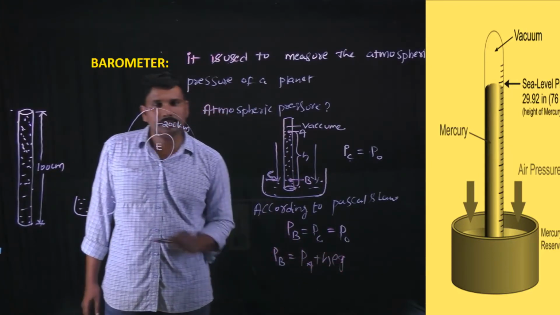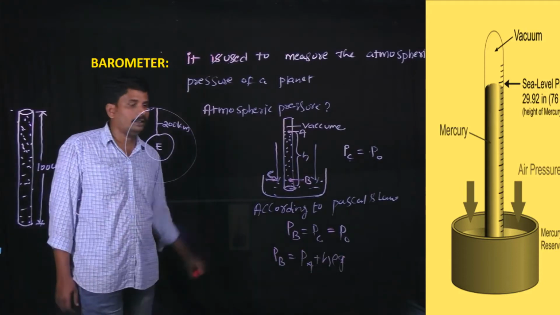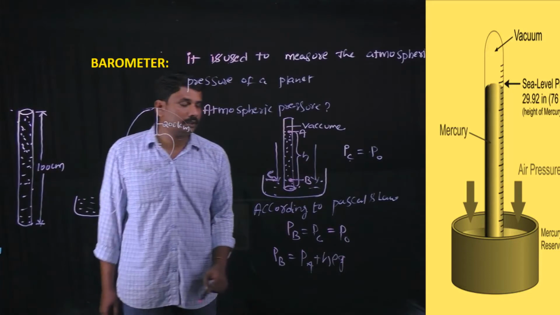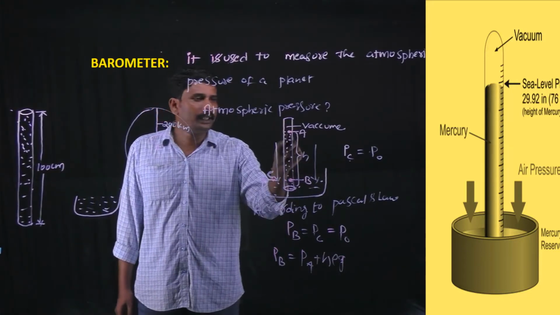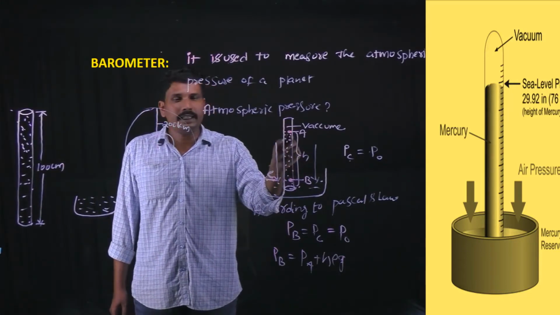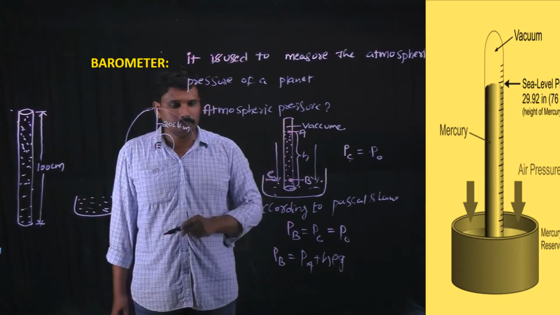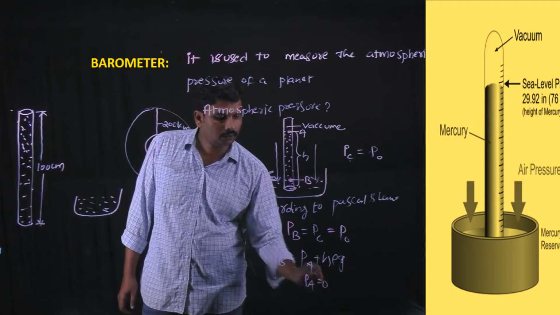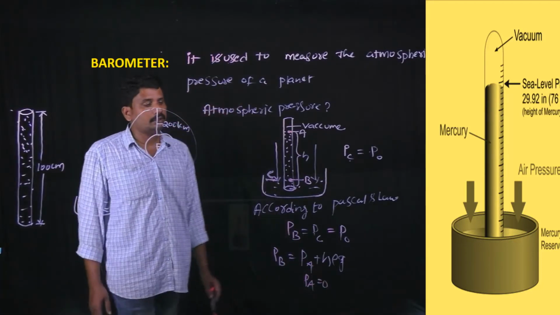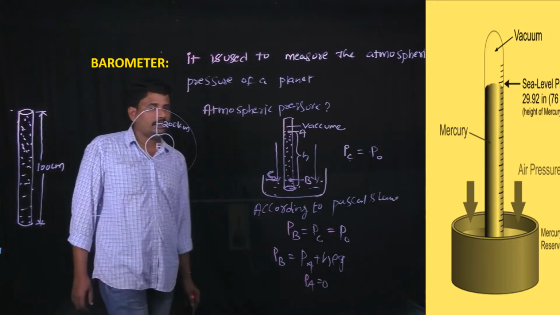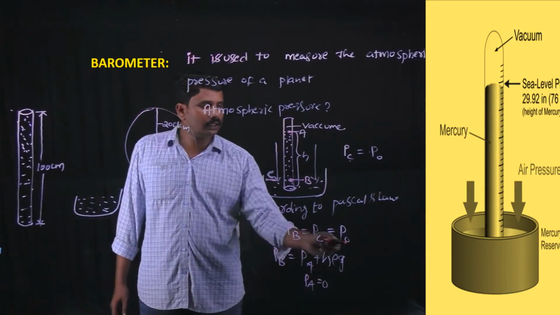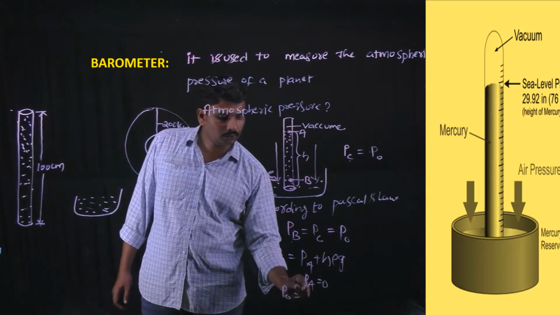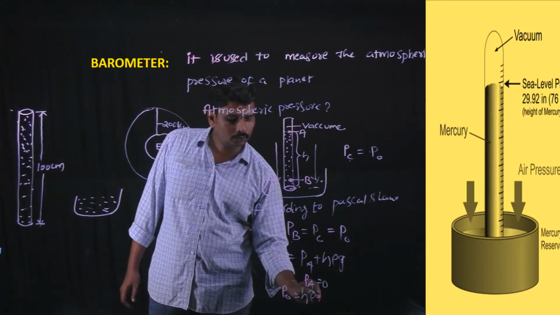Here rho is the density of the mercury. By substituting the values, position A is in contact with the vacuum. That's why in a vacuum there is no pressure. So pressure at position A is equal to 0. By substituting the values, PB is also equal to atmospheric pressure. That's why P naught equals h rho g.